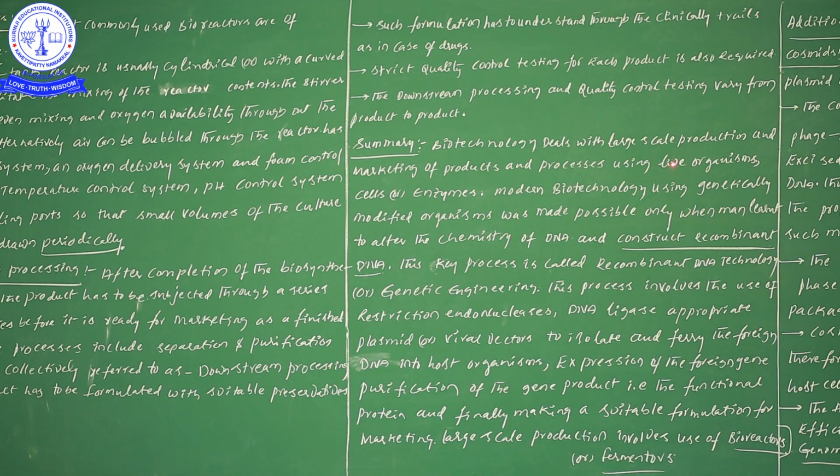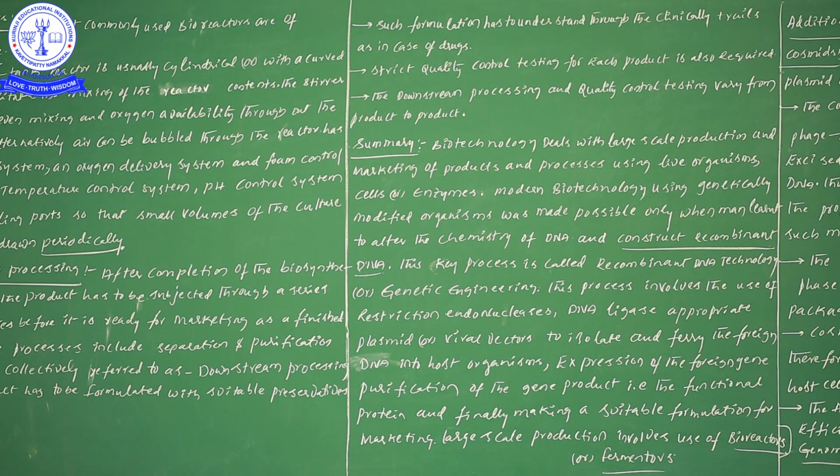And processes using, so here the processes we are using for obtaining a product. In these processes, what things are we using? We are using living organisms. Sometimes we will use living organisms, sometimes cells, and sometimes enzymes for obtaining products. Now modern biotechnology using genetically modified organisms was made possible only when man learned to alter the chemistry of DNA. This point we can understand.